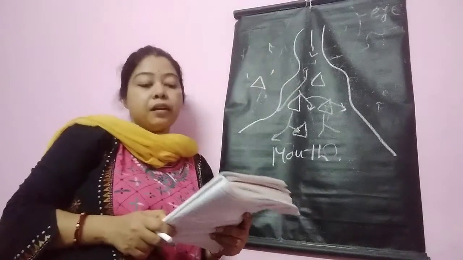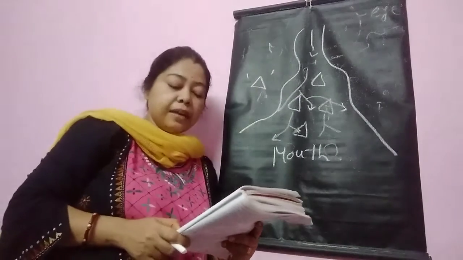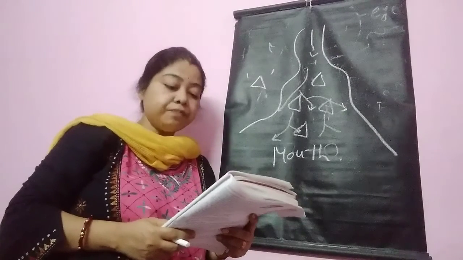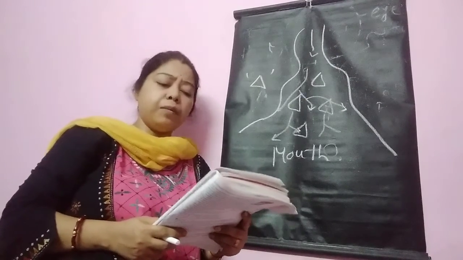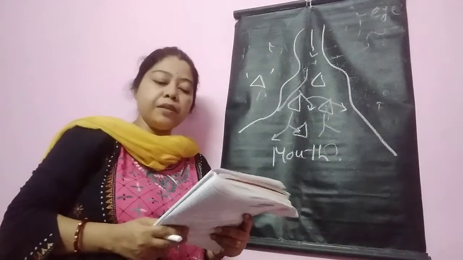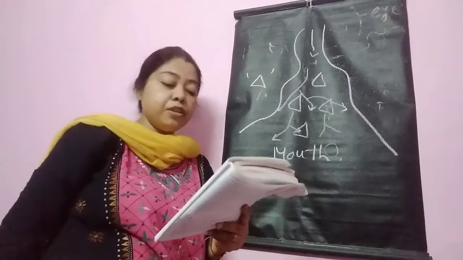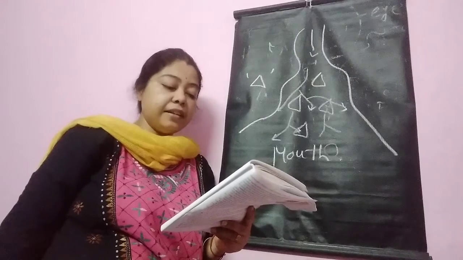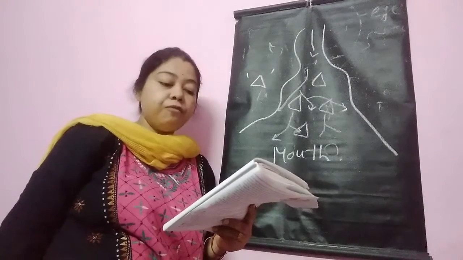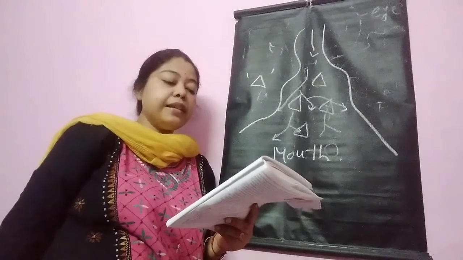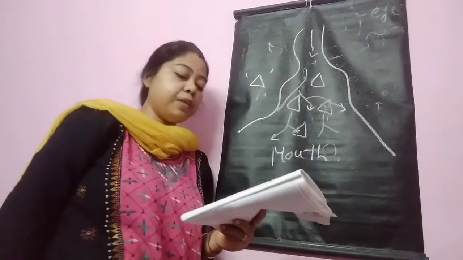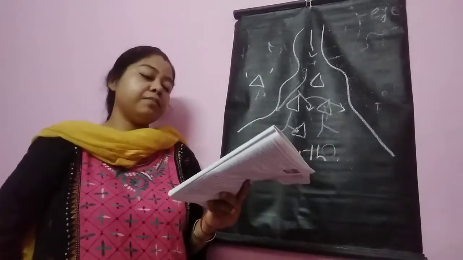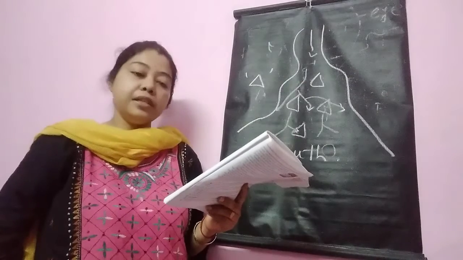An example is the Ganga-Brahmaputra deltaic plain, the most important deltaic plain of India or the world. The others are Hwang Ho plain, Yangtze, Mississippi, Missouri, etc. Now I am going to the characteristics of deltaic plain. They are flat level land. They are triangular in shape, formed at the mouth of the river. They are the extension of the floodplains. And number 4, there are several small channels of the main river that drain into the sea.